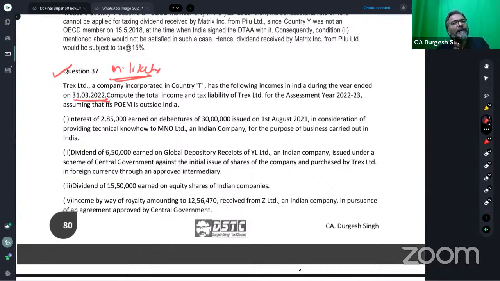Compute the total income and tax liability of Trex Limited for the assessment year 22-23, assuming that its POEM is outside India. Assuming what, students? Its POEM is outside India.